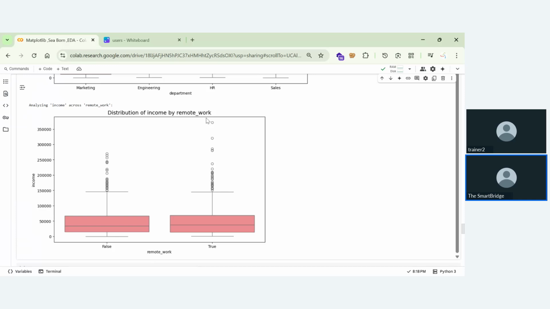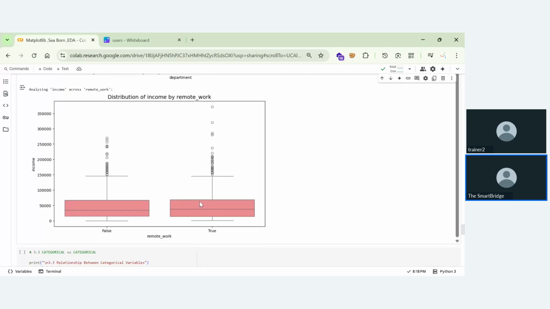But if you take a mean income, that means if you want to take an average, the true average income will become more than the false average income, because you'll be having more outliers. These outliers will have some impractical income. This will have some false impact on the average of true and false.